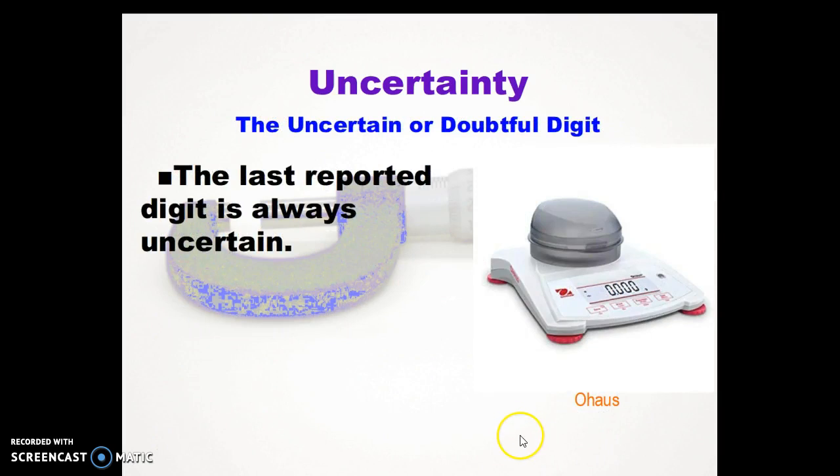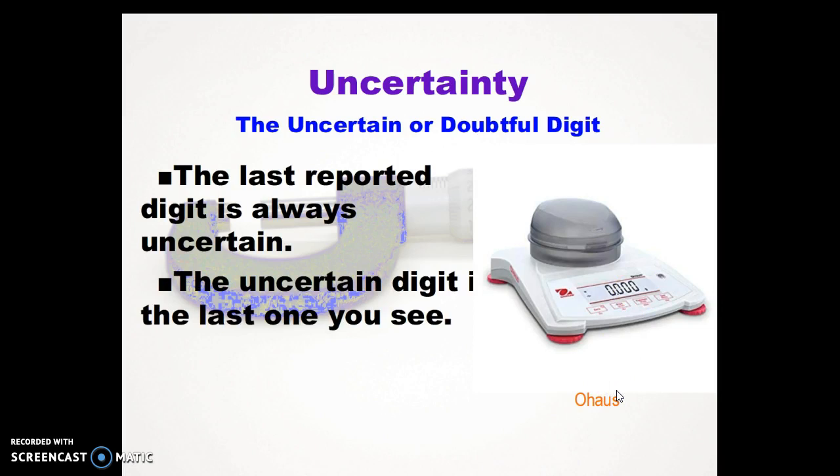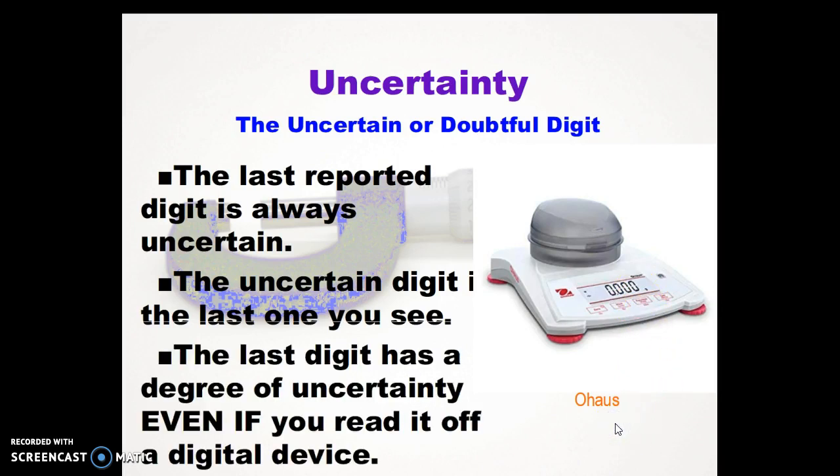In fact, the last reported digit in a measurement is always uncertain. Here is a balance, and you can see the number of digits after the decimal point is 3. The uncertain digit is the last one that you see. The 0 is uncertain. The last digit has a degree of uncertainty even if you read it off a digital device like this. The last digit is always uncertain. It could be a little more, it could be a little less.